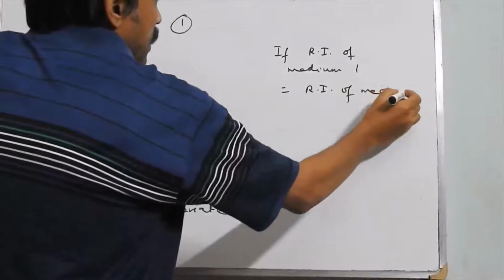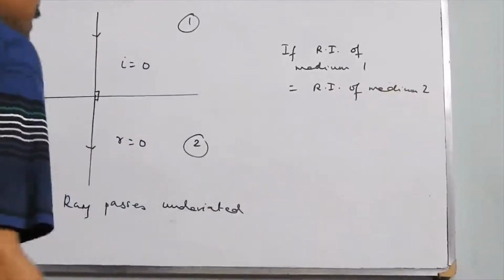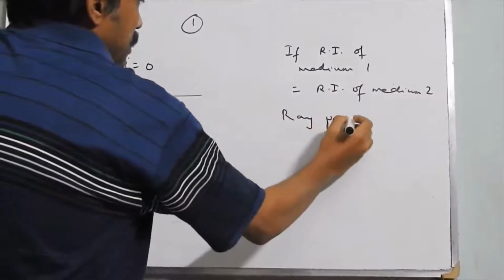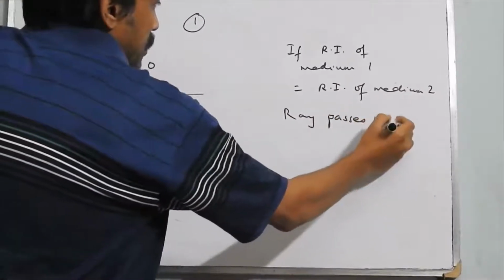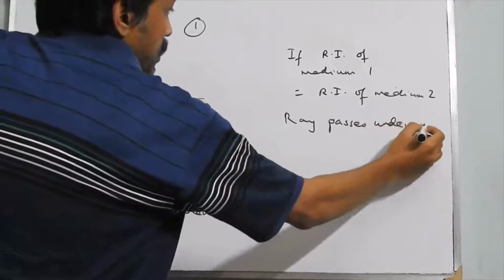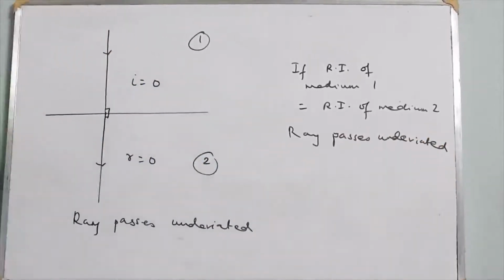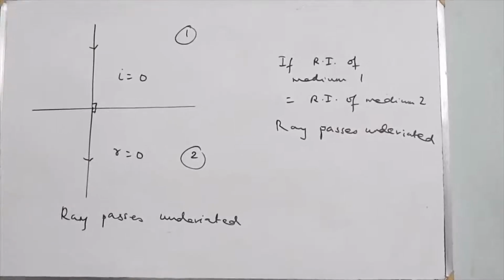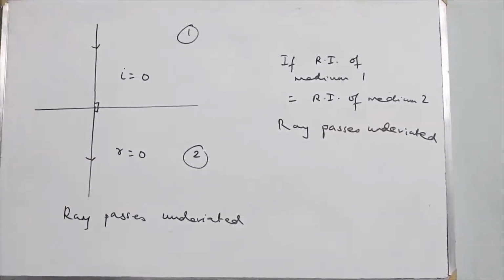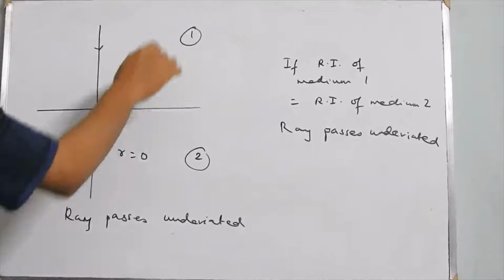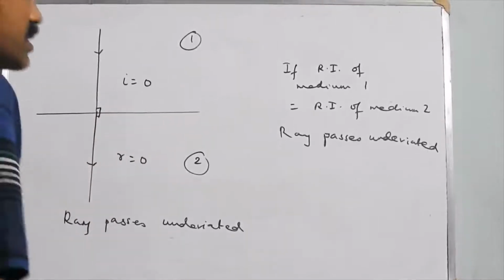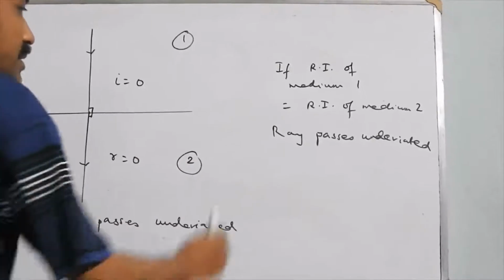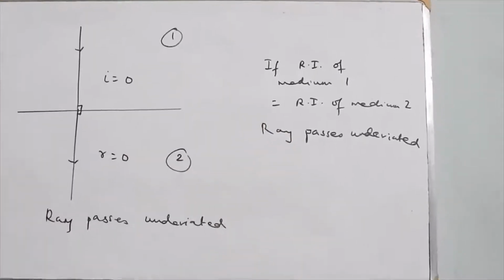Then again the ray of light will pass undeviated. So the situation 1 is the incident ray is perpendicular to the boundary separating the surface, and the second situation is if the refractive index of both medium 1 and medium 2 are the same, then the ray of light passes undeviated.